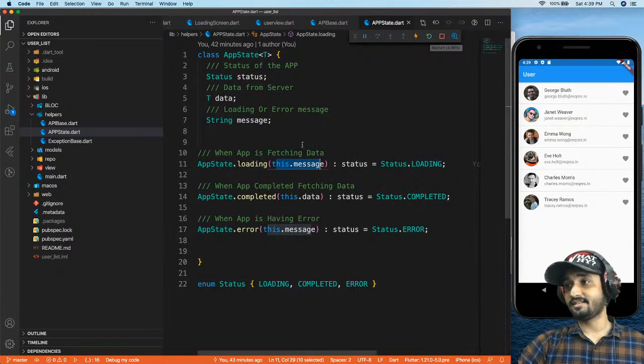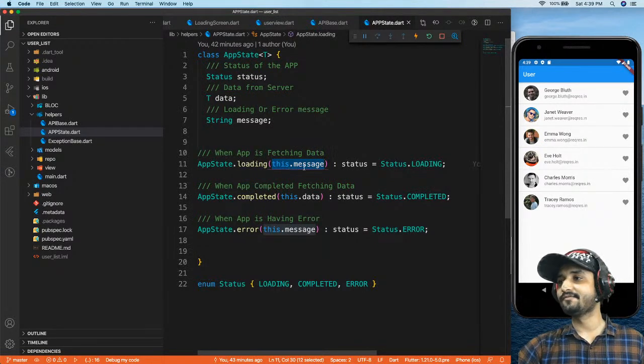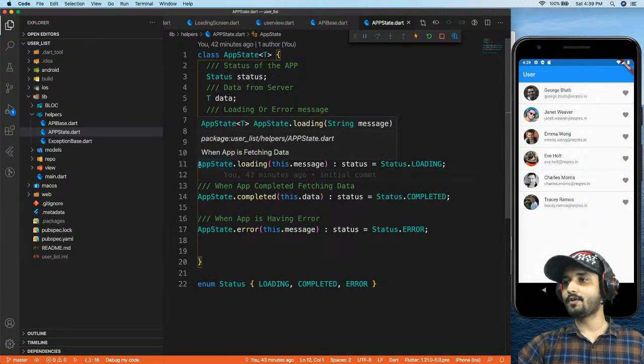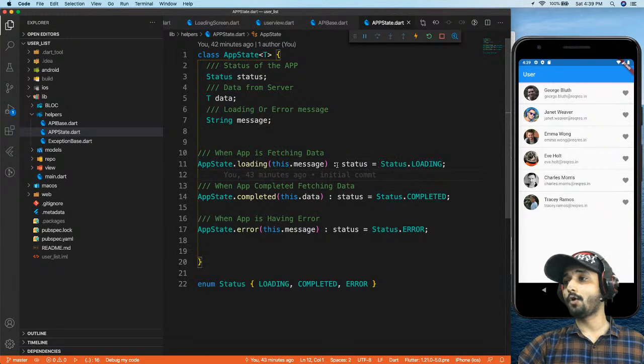So that message is right over here. This is the message, right? I'll be passing this message from the UI, and this will be caught over here. So you can see over here, when the app state dot loading is there, I'm always going to have a status as status dot loading. So I'm just initializing my status with the constructor, and it is going to have a status dot loading.